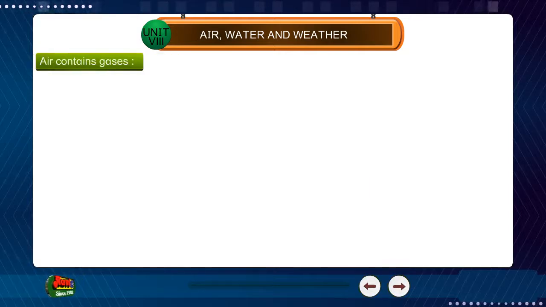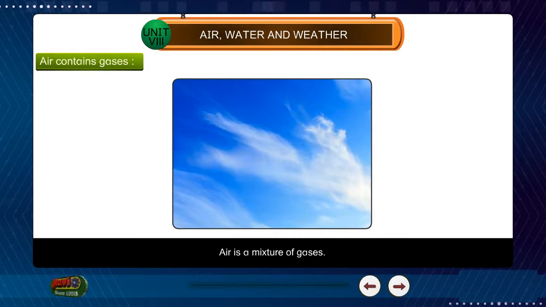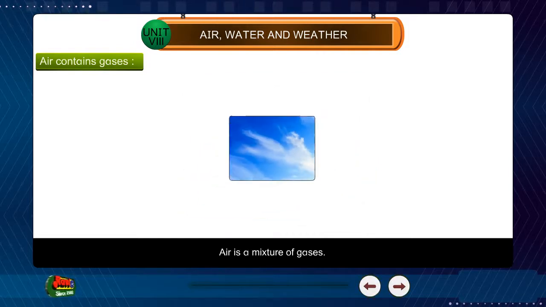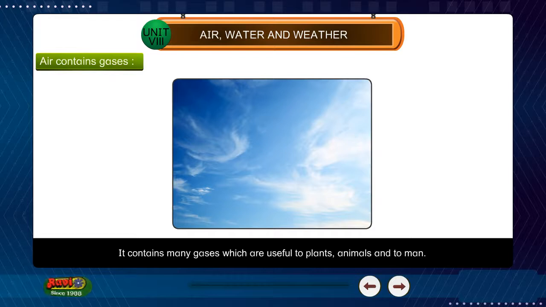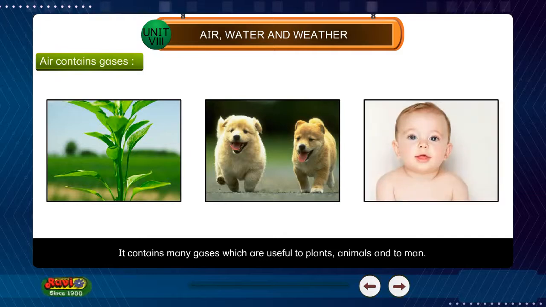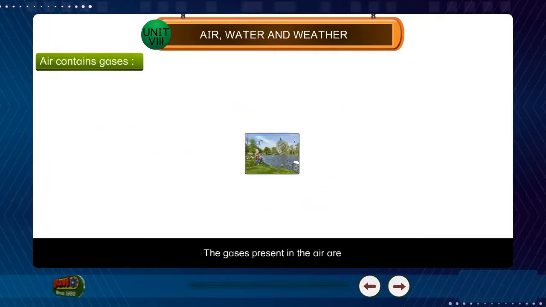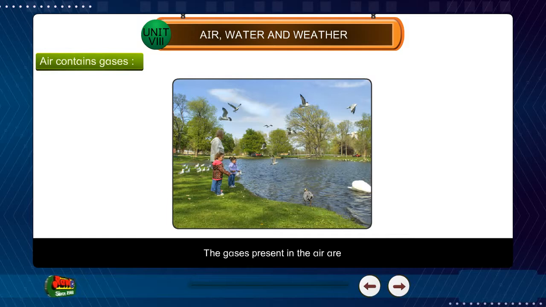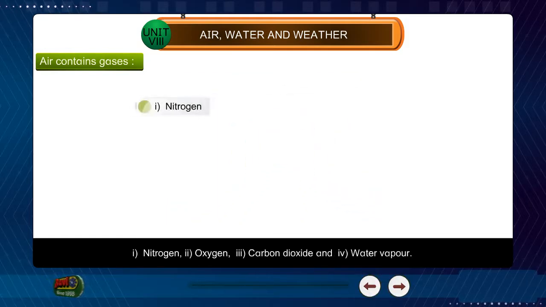Air contains gases. Air is a mixture of gases. It contains many gases which are useful to plants, animals, and to man. The gases present in air are 1.